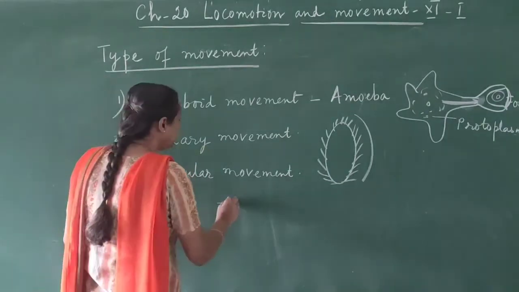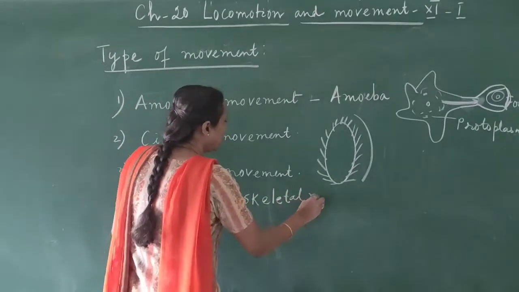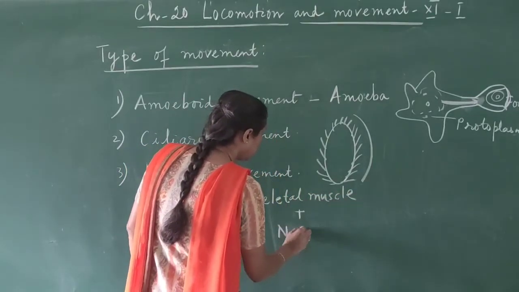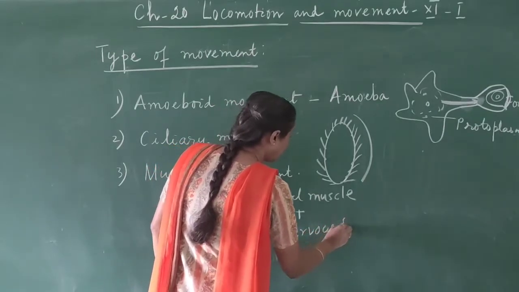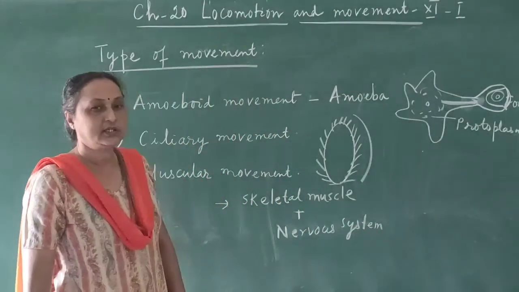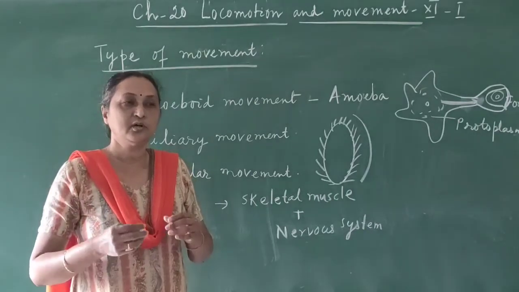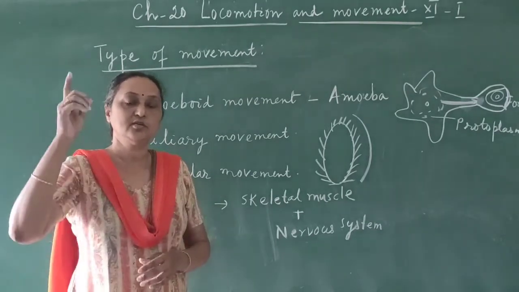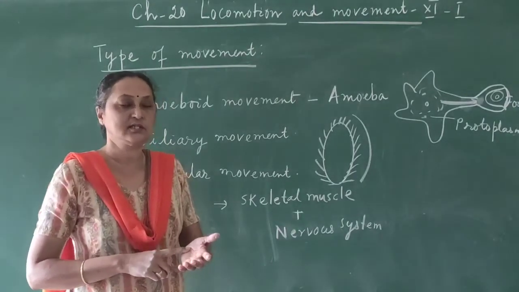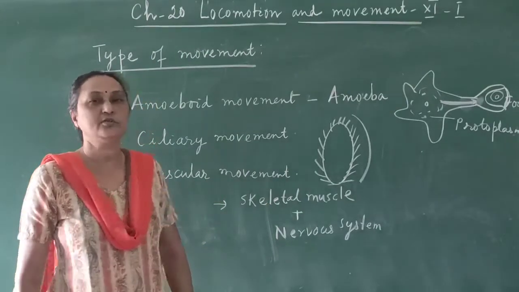That is possible with the help of skeletal muscle and the nervous system. The nervous system gives the signal, because ultimately all the body parts are controlled by the brain. So if you want to move, then the signal goes to the brain. Then the brain gives the interpretation, and the answer comes back to your skeletal muscles. Then the skeletal muscle moves. That kind of movement is called muscular movement.